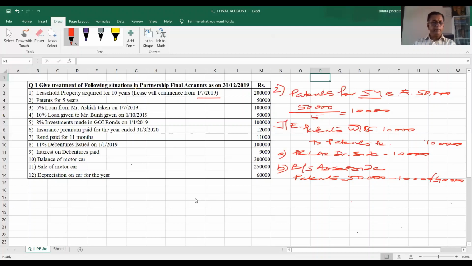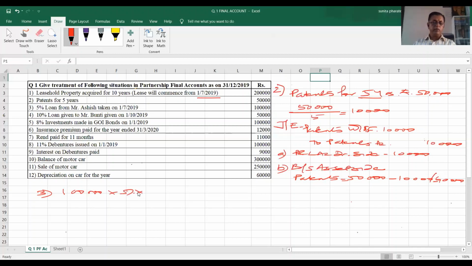Then point number 3: 5% loan from Mr. Ashish was taken on 1st July 2019. Nothing is given beyond this. It means the businessman has taken a loan of 5% from Mr. Ashish on 1st July 2019. Therefore, for point number 3 we will discuss: the loan was taken, rupees 1 lakh. The rate of interest is 5%.